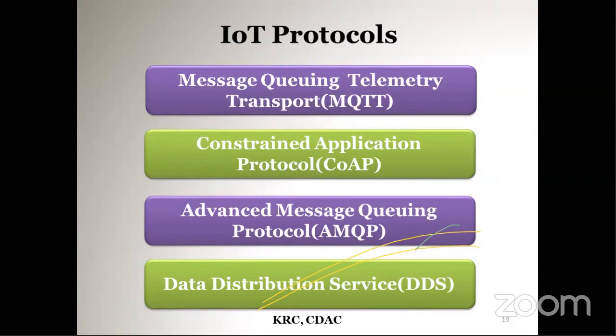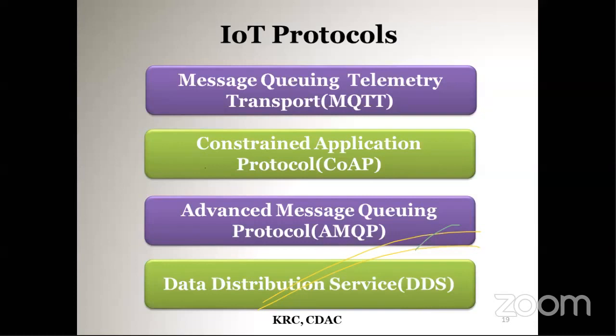Commonly used IoT protocols are message queuing telemetry transport, that is MQTT, then constrained application protocol, another one is AMQP, advanced message queuing protocol, and another is data distribution service, DDS.